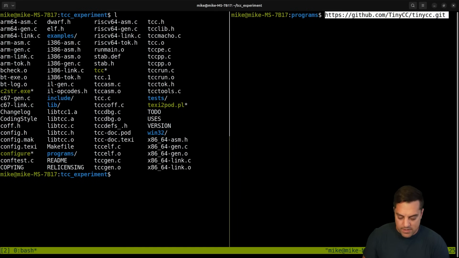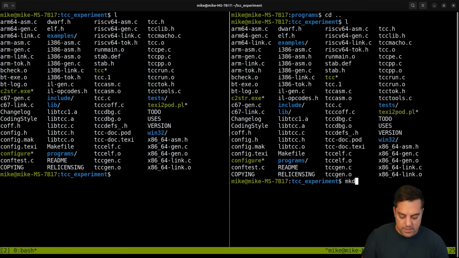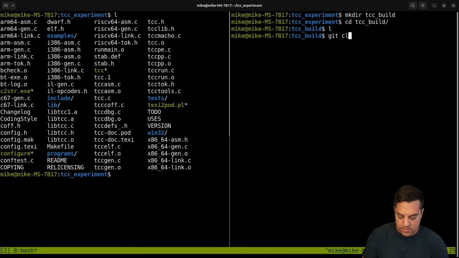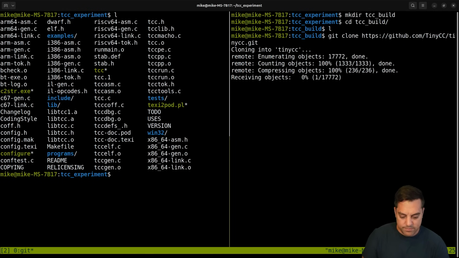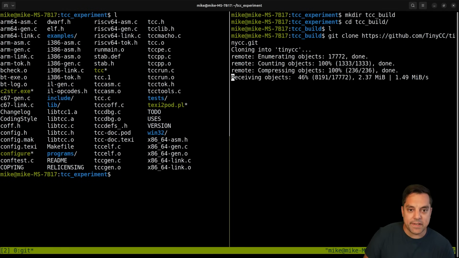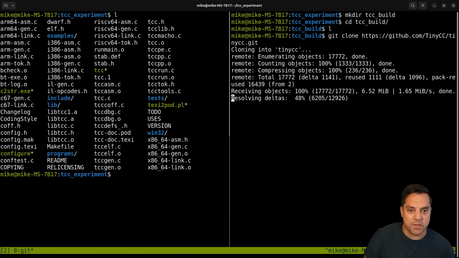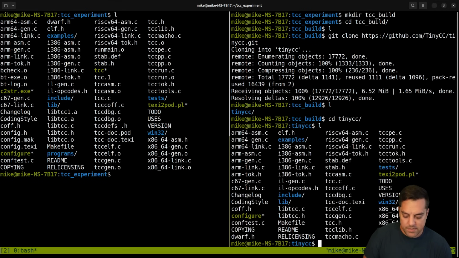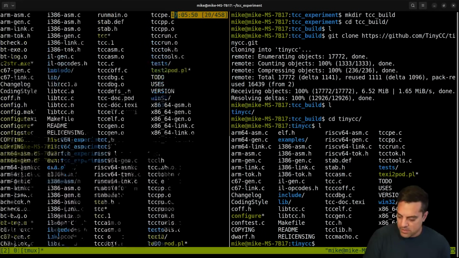Let's do a git clone, and let's call this TCC build. Let's go into the TCC build, and git clone into here. I've already got the compiler built, but I'm just going to change it to see if it'll build itself. So tiny TCC, because what was our experimental result previously?